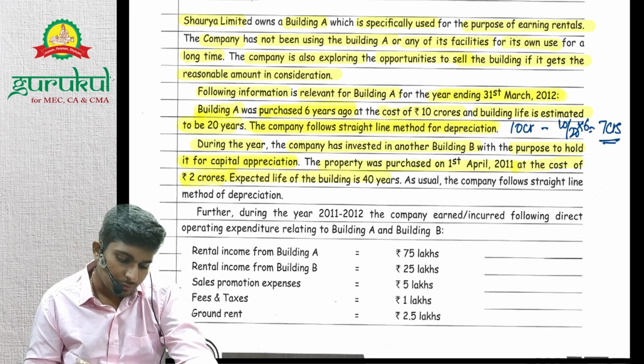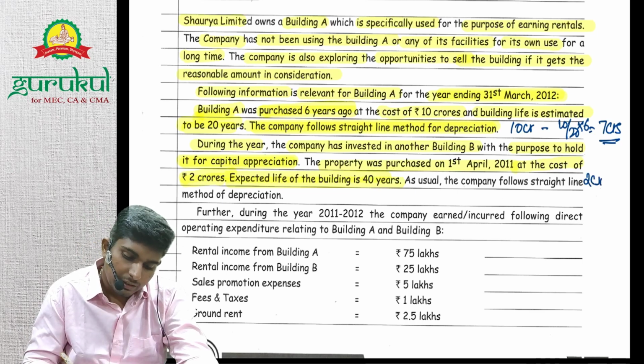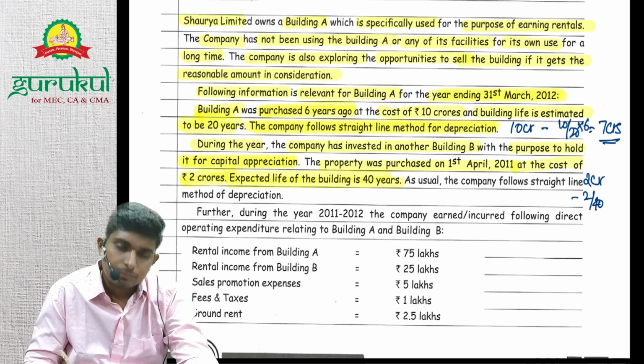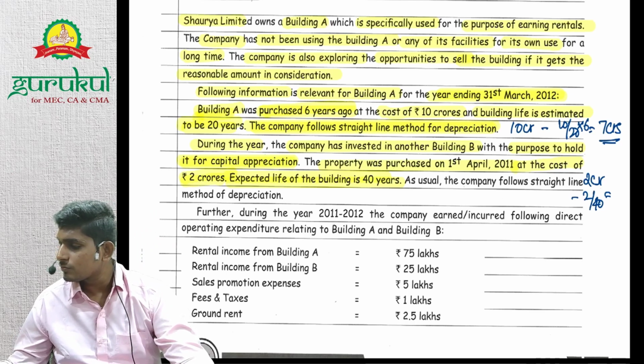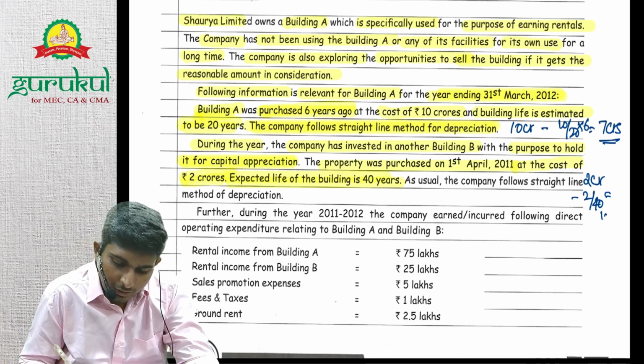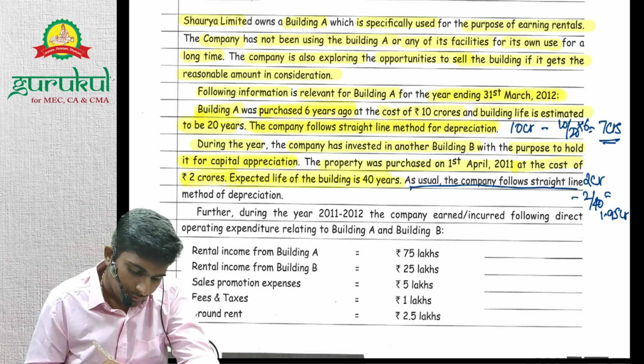Expected life of the building is 40 years. So what will be the carrying value now? 2 crores minus 2 crores divided by 40, which basically will turn out to be 1 crore 95 lakhs, right? As usual, the company follows straight line method of depreciation.